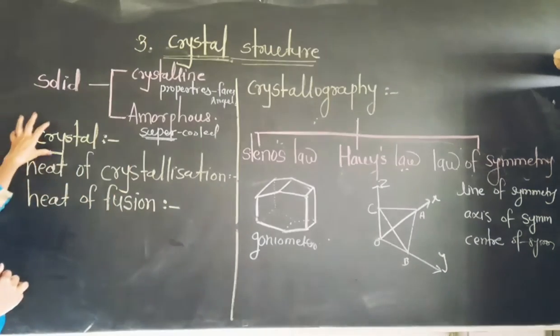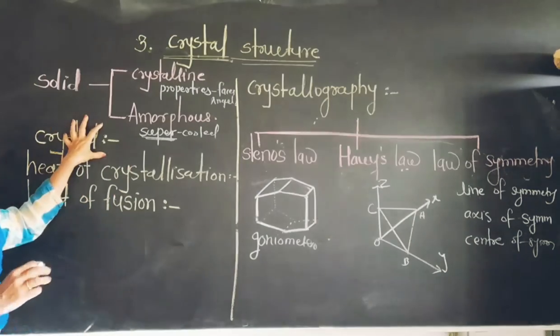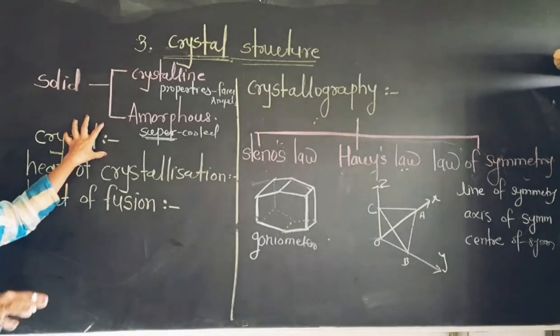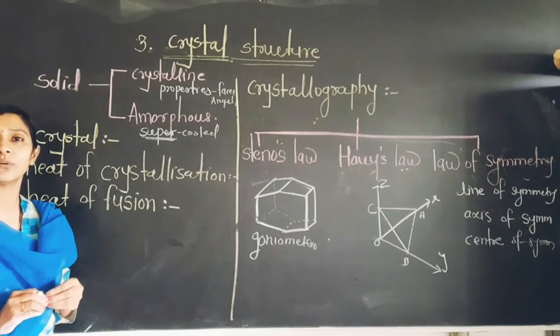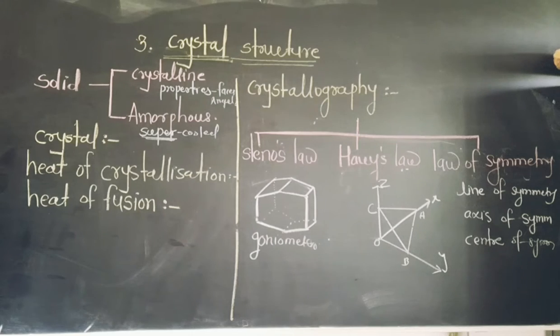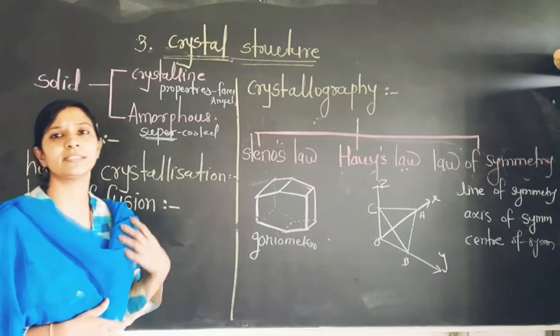And friends, nowadays the X-ray diffraction method is properly used to identify the crystal structure. So, heat of crystallization and heat of fusion. Then what is the meaning of heat of crystallization?